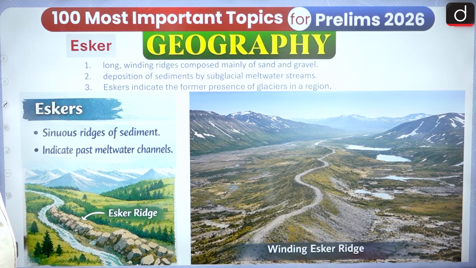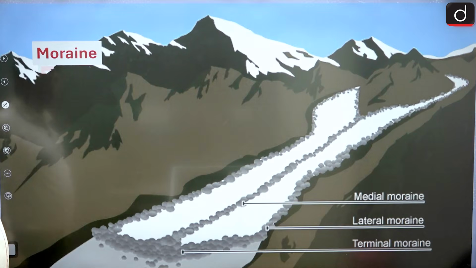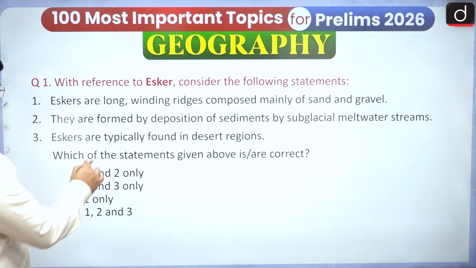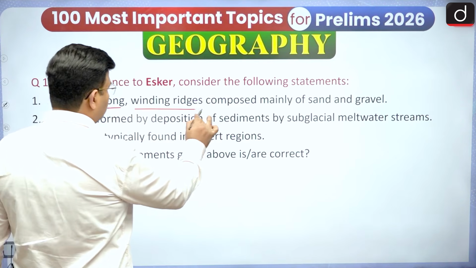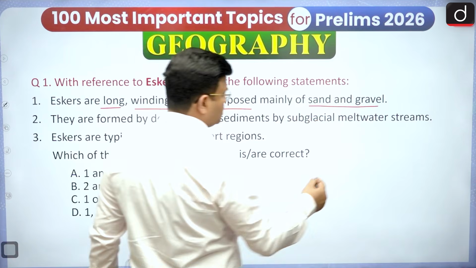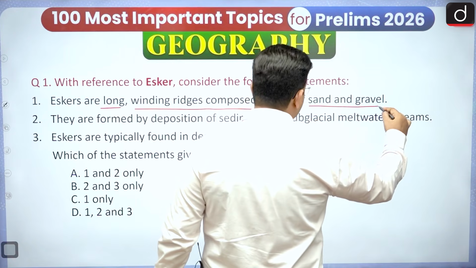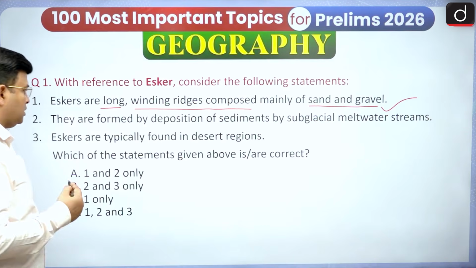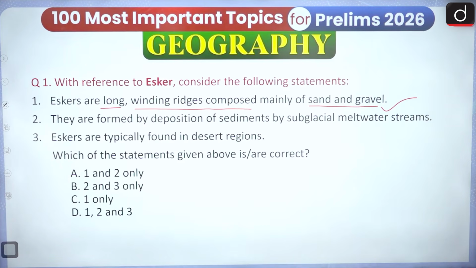Next, with reference to the esker, consider the following statements. Eskers are long, winding ridges composed mainly of sand and gravel. Yes, made of sand and gravel, long and winding or sinuous. This is correct. They are formed by deposition of sediments by subglacial meltwaters.